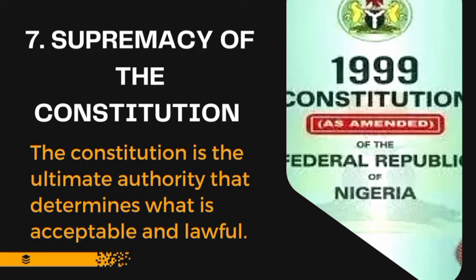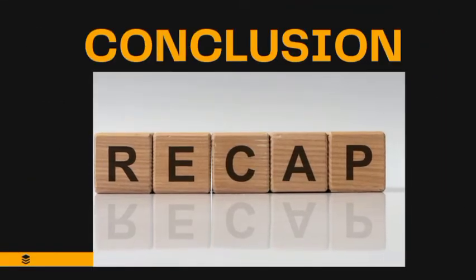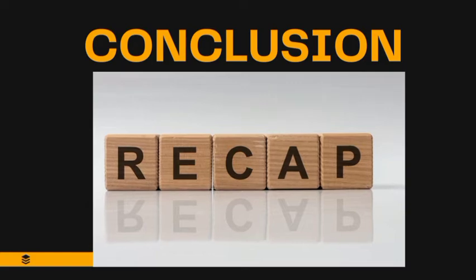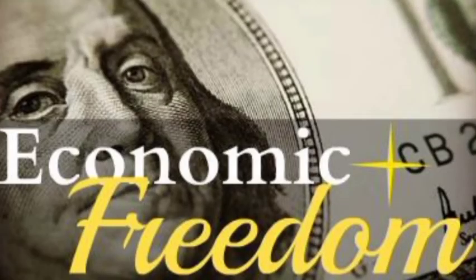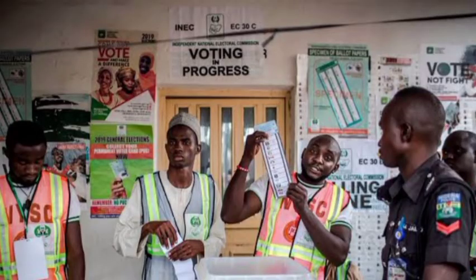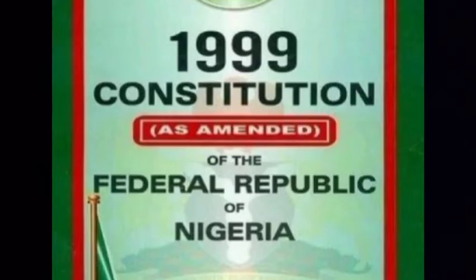We have outlined about 6 characteristics of capitalist democracy. We have talked about majority rule. We have talked about the rule of law. We talked about the various characteristics of the rule of law, equality of the law, supremacy of the law, respect for fundamental human rights. We also looked at economic freedom. We looked at periodic elections. We looked at private property. We looked at separation of power between the various organs or arms of government. We looked at supremacy of the constitution.